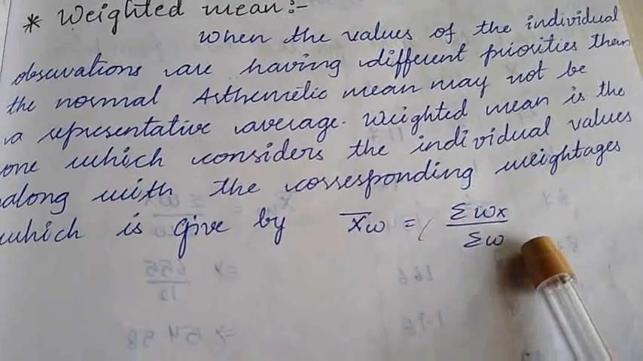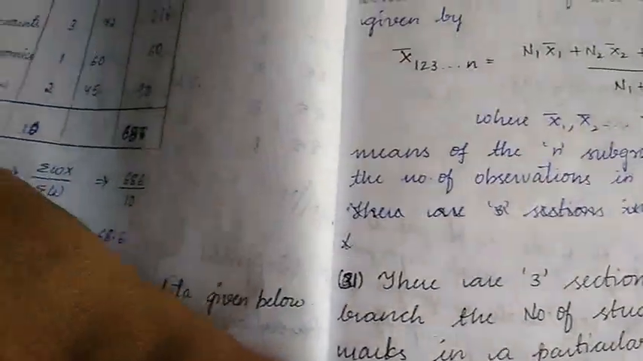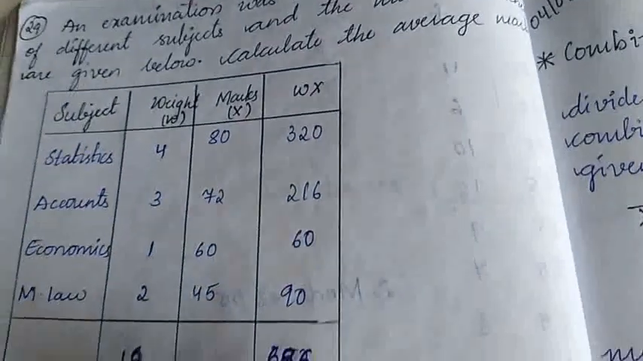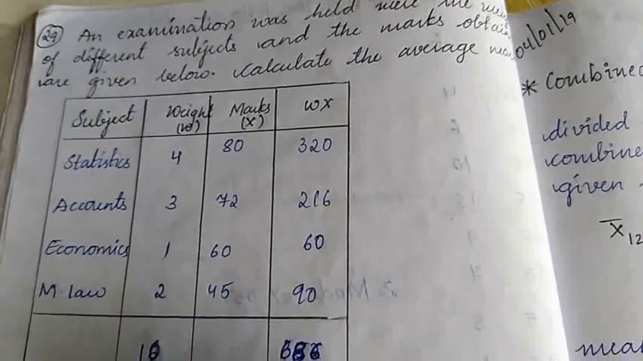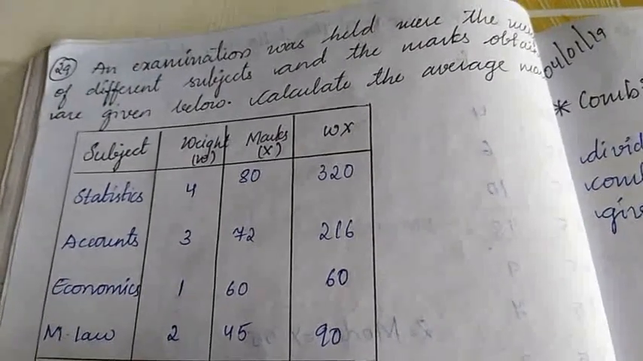Here w is the weight and x is the value of the individual variable. Here we consider the value as well as their weightage to calculate the mean. So we call it a weighted mean or weighted average. Let us go to a problem.